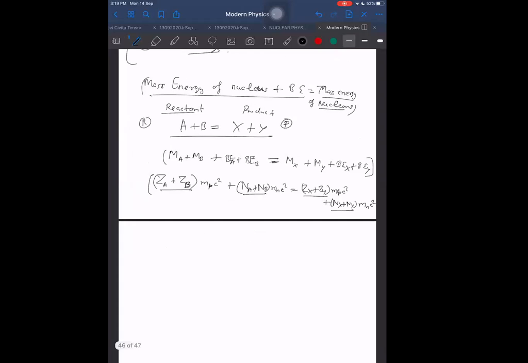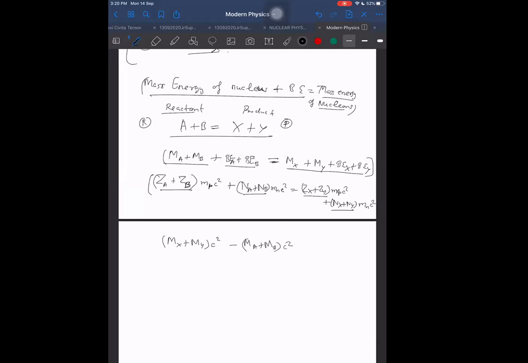Therefore, I can say that product is mx plus my into c square minus ma plus mb into c square. In this equation, understand, I'm not writing multiplied by c square, but it's the same thing actually, because when we are adding with energy, then it means it has already units of energy.